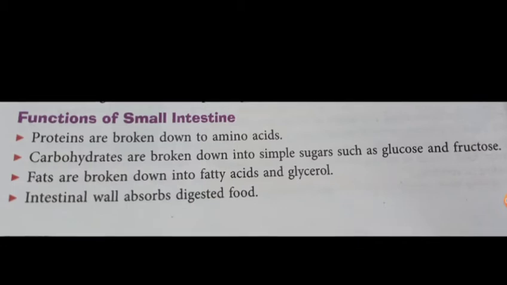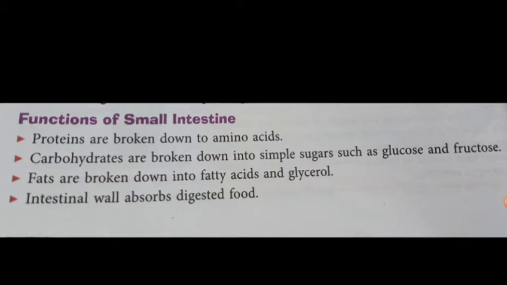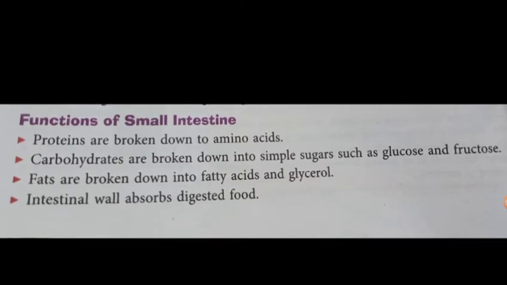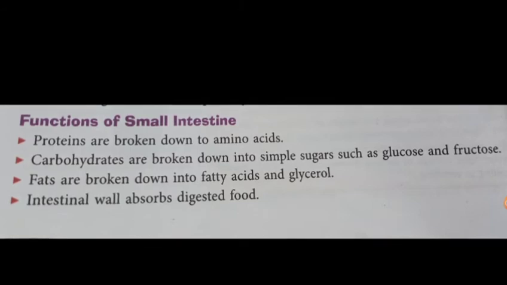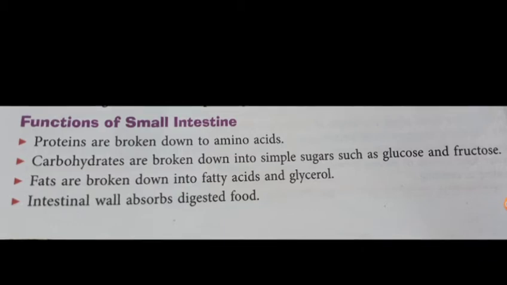In the small intestine, the nutrients which are in the complex form are converted into simpler forms. We have complex nutrients like proteins, carbohydrates and fats. Proteins are broken down into amino acids. How? Firstly, the proteins are converted into dipeptides or polypeptide chains by the action of pancreatic protease. Then by the action of intestinal protease, the dipeptide chains are converted into amino acids.